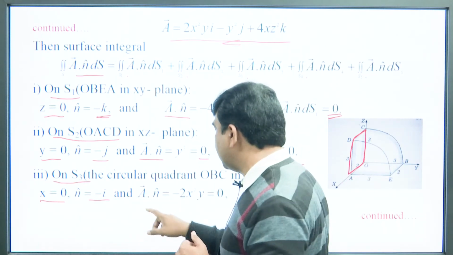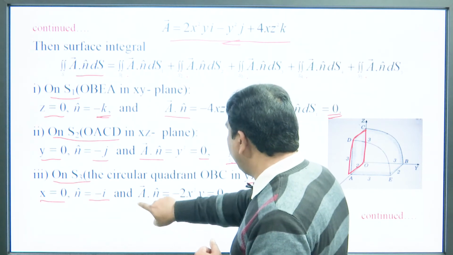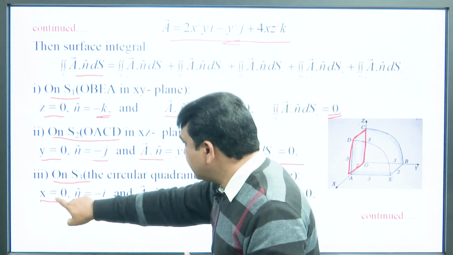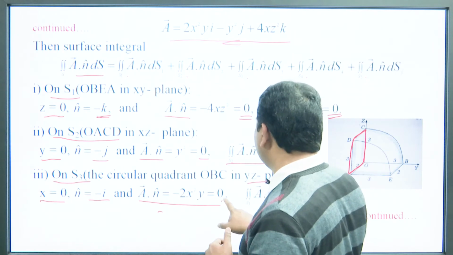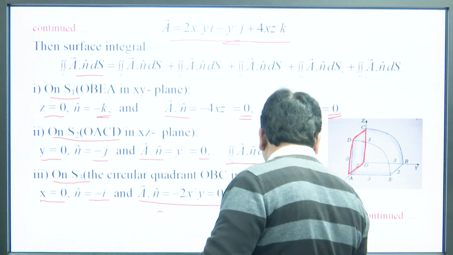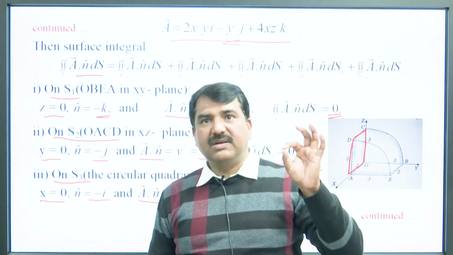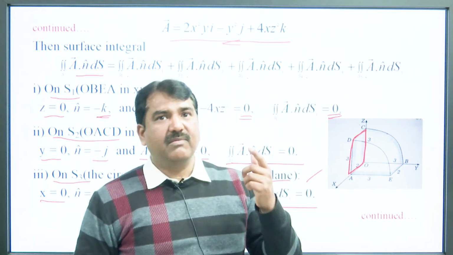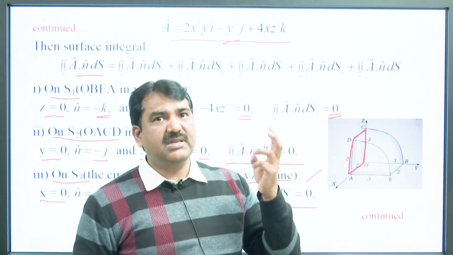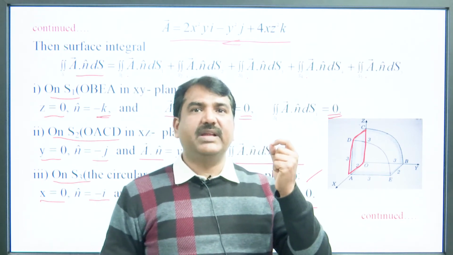If we find the value of A dot n for x equal to 0 and n equal to minus i, then its value becomes 0. So, A dot n over S3 will also be 0. So, the surface integral over S1 is 0, over S2 is 0, and over S3 is 0.